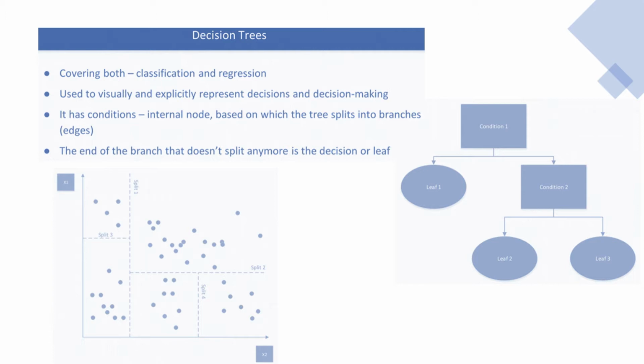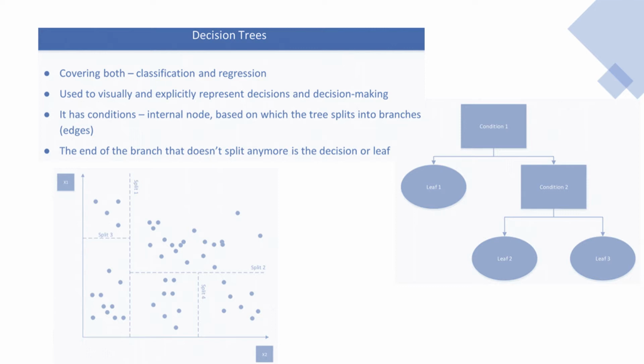And basically they are used to visually and explicitly represent decisions and decision making, which is very good for data mining, and basically it is good for data analysis. They have these conditions that we call internal nodes, based on which a tree splits into different branches, which we call edges. And a branch that does not split anymore is called a decision or a leaf. This is how that would look. It's a pretty straightforward approach.